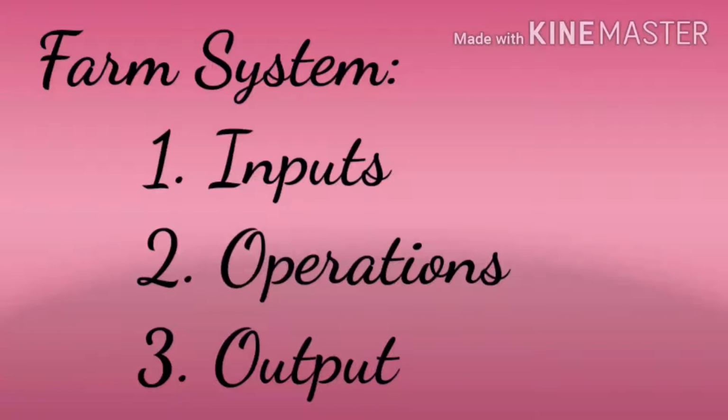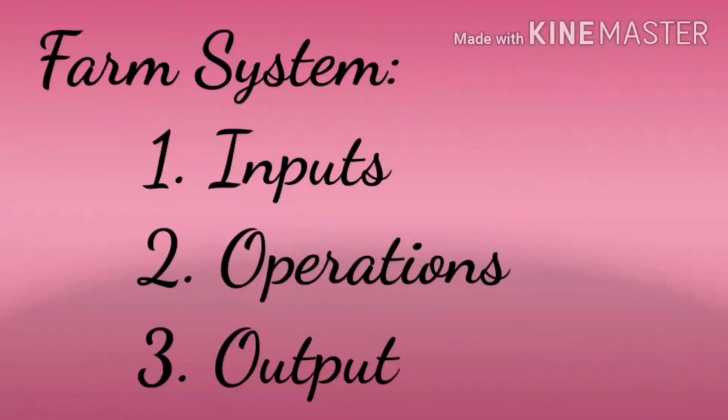Clear? In the inputs we have two types. One is physical inputs, another one is human inputs. What are considered physical inputs, children? Yes, sun, rainfall, soil, topography, then mountains, plateaus, plains. These are considered physical inputs. What are considered human inputs? Yes, machinery, seeds, fertilizers, means of irrigation, labor, transport and so on. These are considered human inputs. Now you understand this? What is meant by farm system? Farm system: agriculture is a well-managed system.